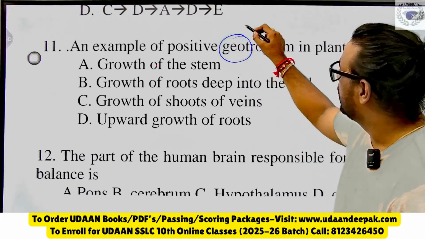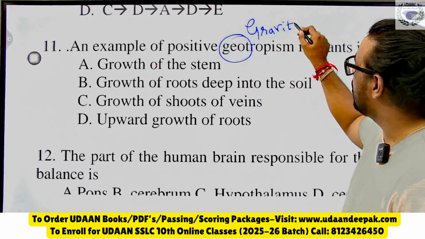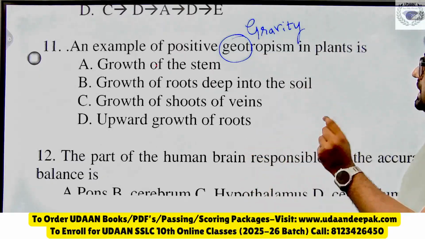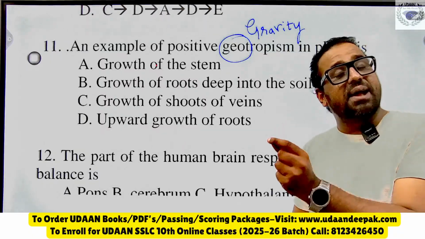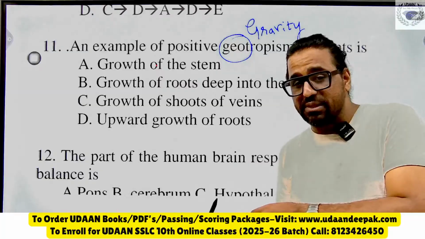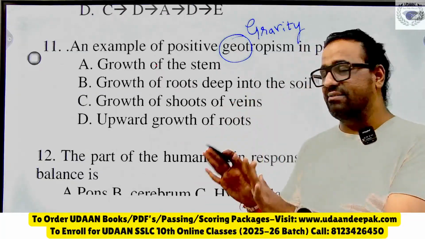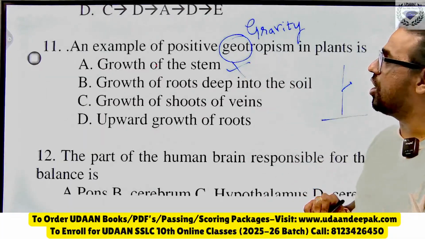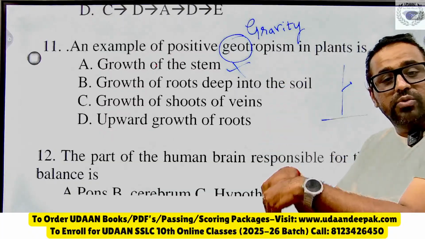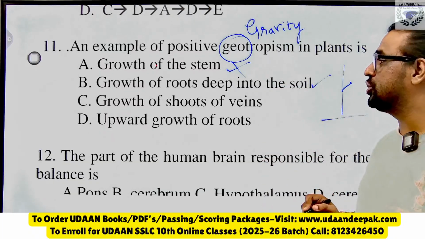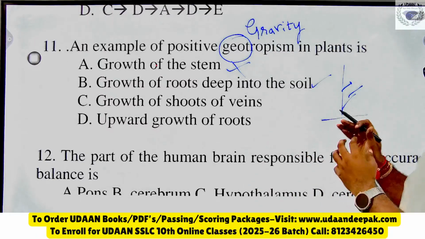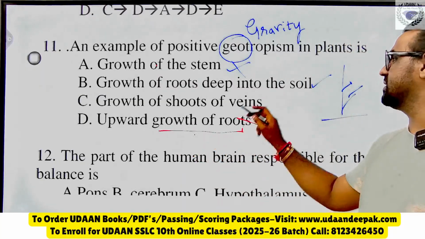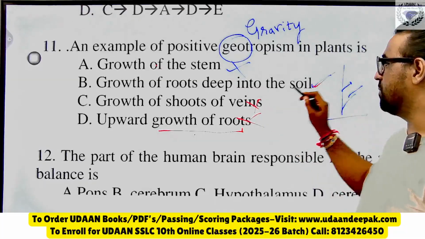Geo, you know. What is geotropism? The response or the movement of plant parts in response to gravity, we call it geotropism. You should tell me the example for positive geotropism. Positive geotropism means it will grow with gravity. Growth of stem, no, the stem will grow against gravity. So the first one is wrong. Growth of root deep into the soil, yes, that is right. Growth of shoots, shoot means the plant part growing against gravity. Upward growth of root, this is not possible. Only option B is right here.